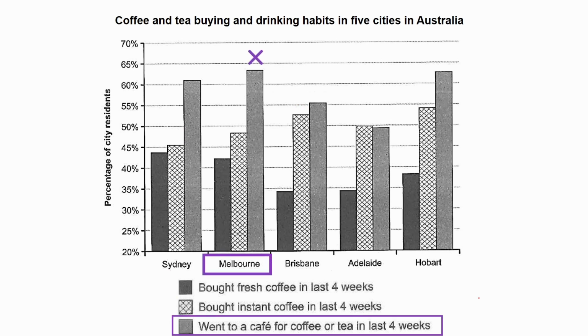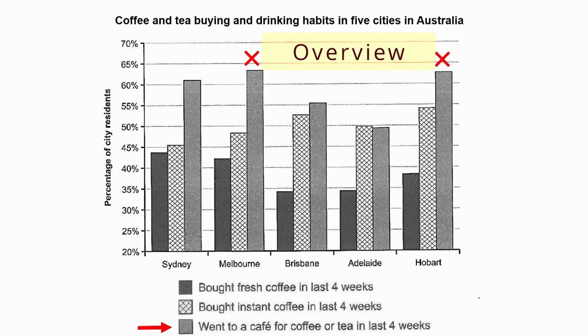The highest is Melbourne, and Hobart and Melbourne are actually very similar, so we can mention them together. And Brisbane and Adelaide are also quite similar. We mention them together as well. And Sydney should be mentioned separately.